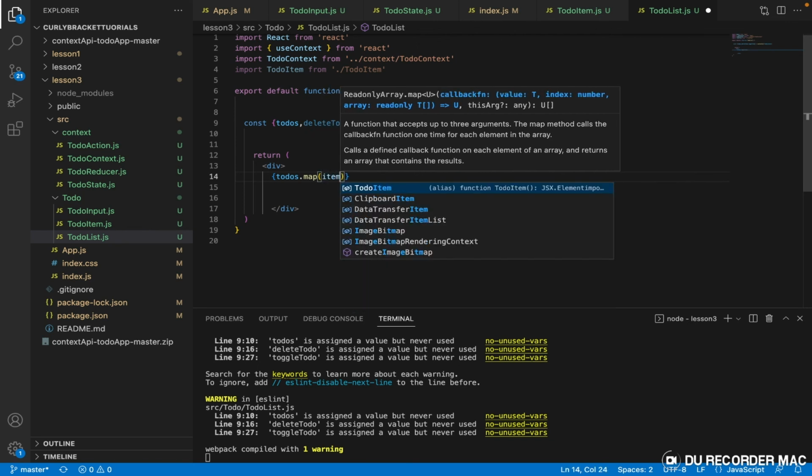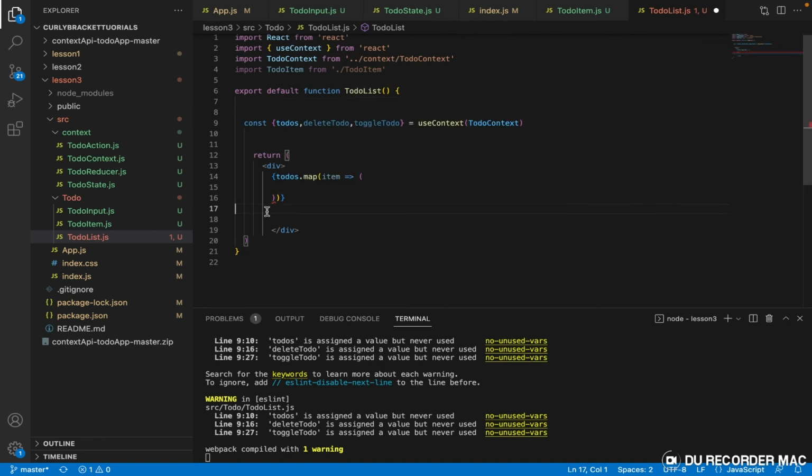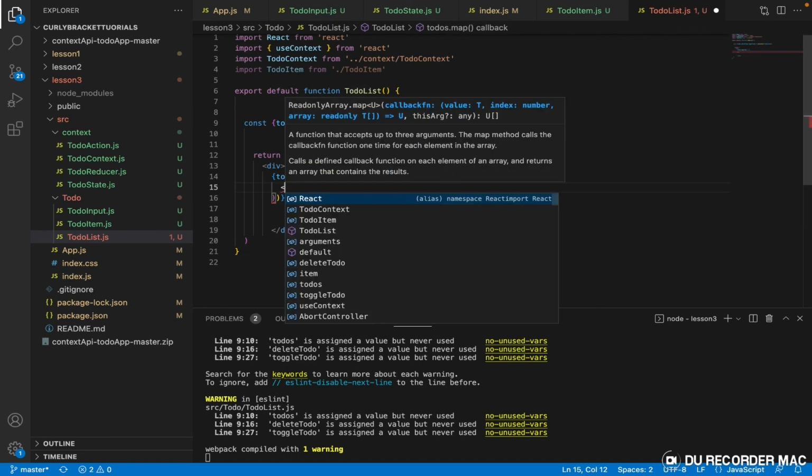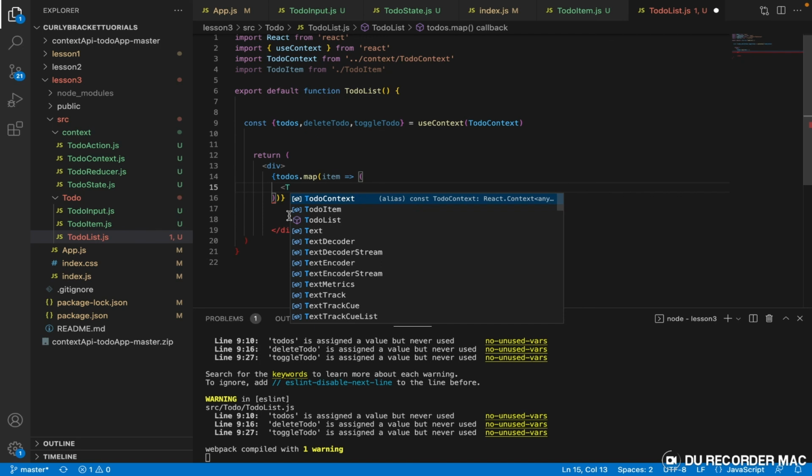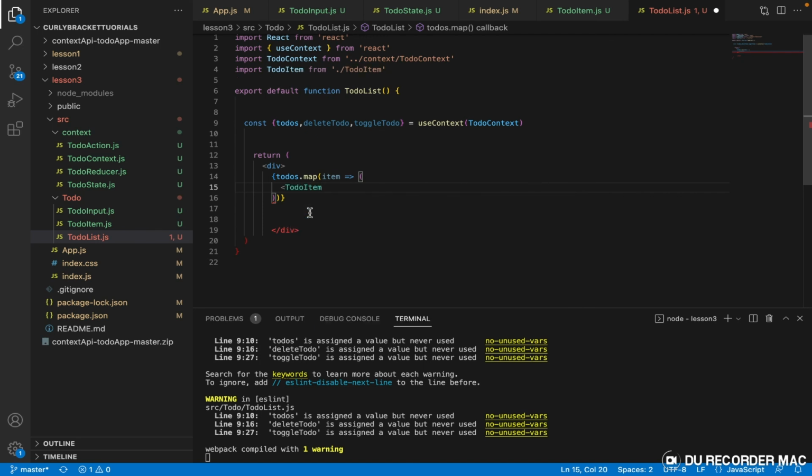So every time there's an item, we want this to-do item to render. Every time we add an item in this application, we want this to-do item to render, and when it renders, it should have the following props.